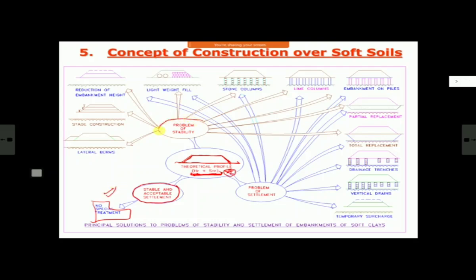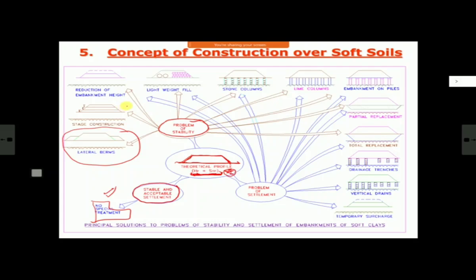First problem can be a problem of stability, because the shear strength of this weak soil is very less, and when I put load over that, there may be failures, slow failure in the form of base failures. So for stability, what are the various solutions? Number one, we have seen all this, you can put berms, lateral berms. With berms, what will happen? Your stress will reduce, your bank will become wider, your stabilizing moment will increase, and your factor of safety will increase. This is one solution, but we cannot put very wide banks, and with berms and all, there will be a problem of land acquisition. To some extent, yes, first solution, conceptually.